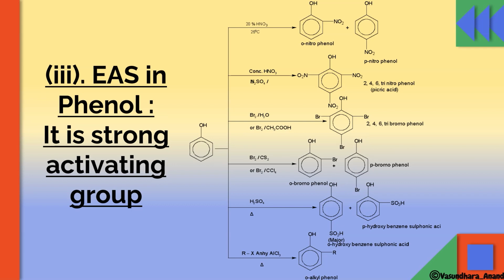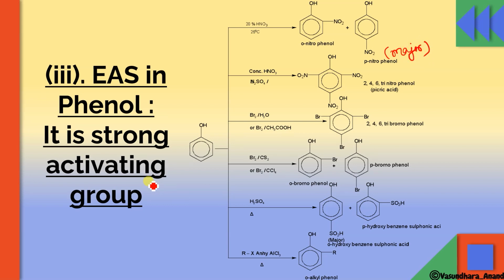So whatever electrophile attaches, that OH group will direct it to go to ortho and para position. So if phenol reacts with 20% nitric acid at 25 degrees Celsius, it will give you ortho-nitrophenol or para-nitrophenol, and para-nitrophenol will be the major product, because para products are major products, we know that.